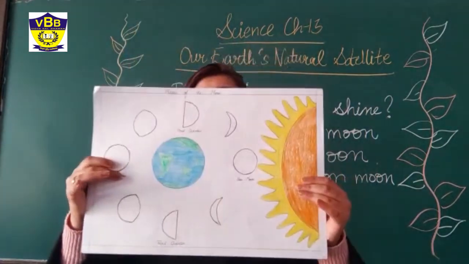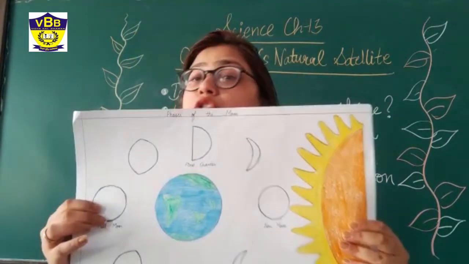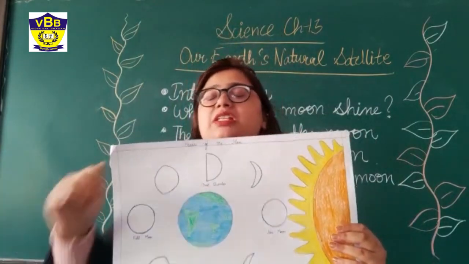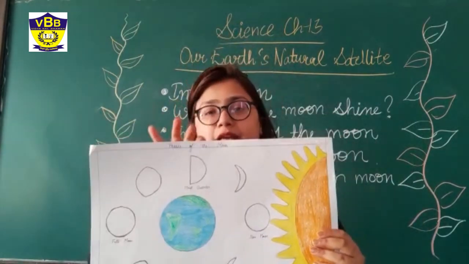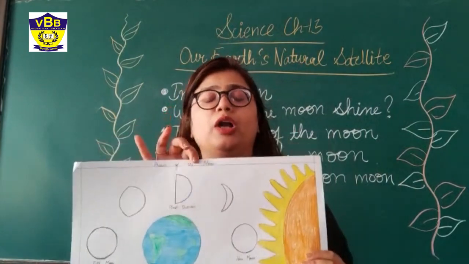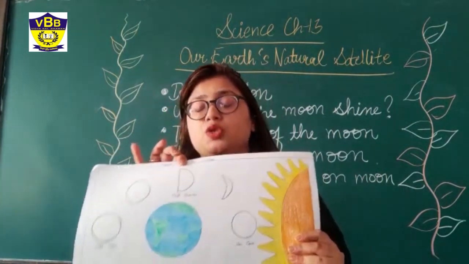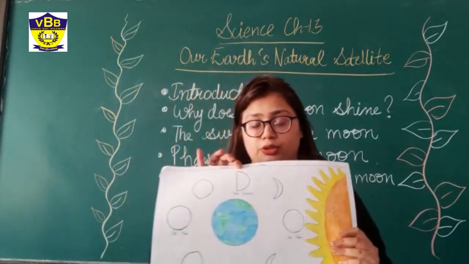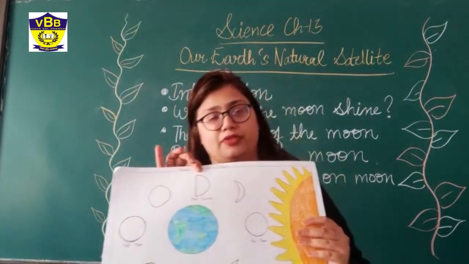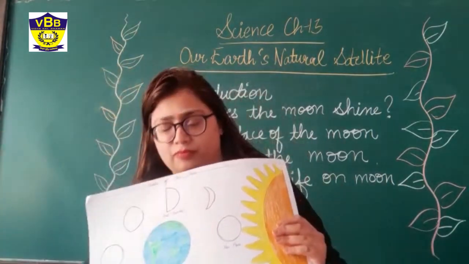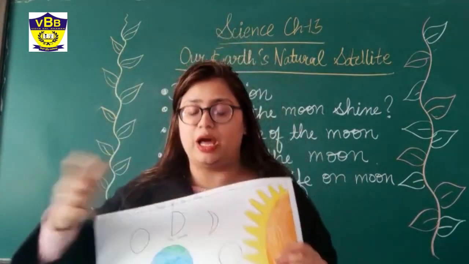But half part of the moon is not semicircle. We call it a quarter. Though quarter means 1/4, in case of moon phases, we call it half of the moon. So after the new moon, full moon, you will have the first quarter, and then later the moon will become less visible to us, and then you will have a new moon.